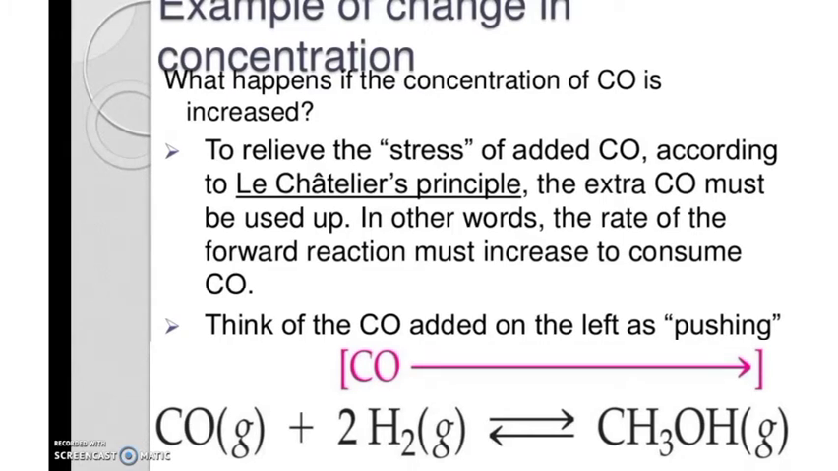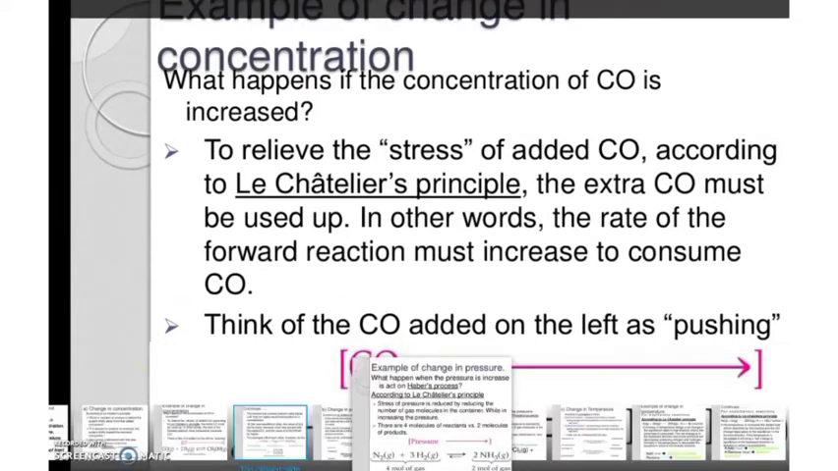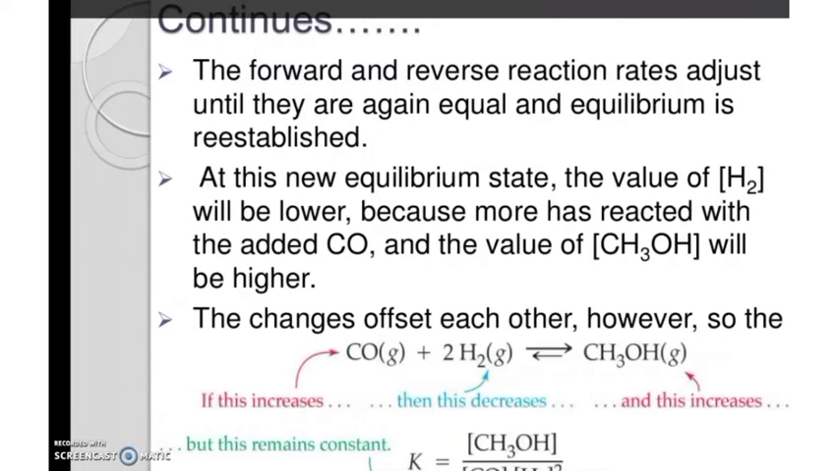So we'll get more products. In any industry, if we want to prepare more products, we can use this method. Increase the concentration of any of the reactants, and we'll get more products. We'll see the next one. The forward and reverse reaction rates adjust until equilibrium is reached again. So the reaction will continue until it reaches the equilibrium again. If a system is in equilibrium and there is any change in the concentration, it wants to come back to its original position. So it will try.